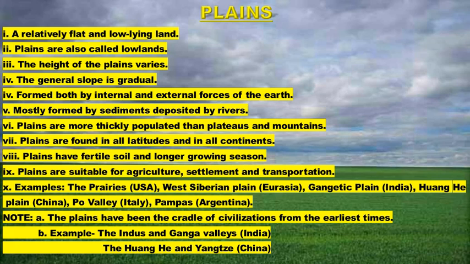The plains have been the cradle of civilization from the earliest times. For example, the Indus and Ganga valleys in India and the Huanghe and Yangtze valleys in China are regions where the early civilizations developed and prospered. We have already discussed in our previous session about the Indus Valley civilization, and through the map I also showed you some civilizations on the banks of the Yangtze River and all.